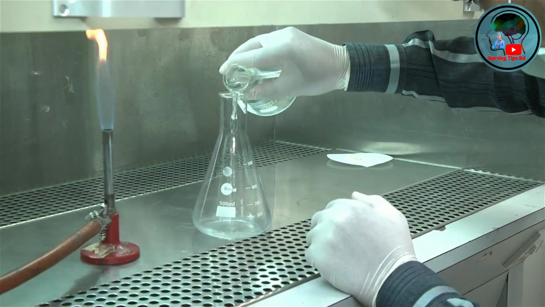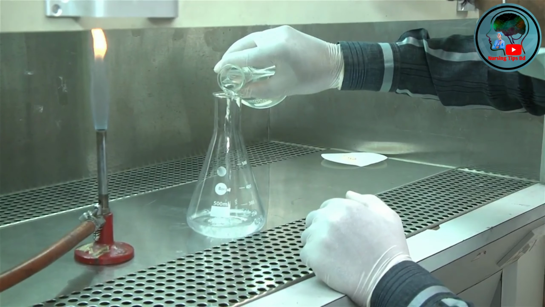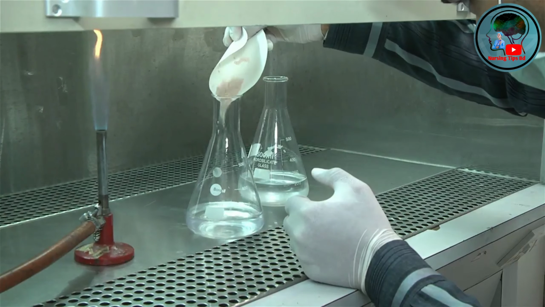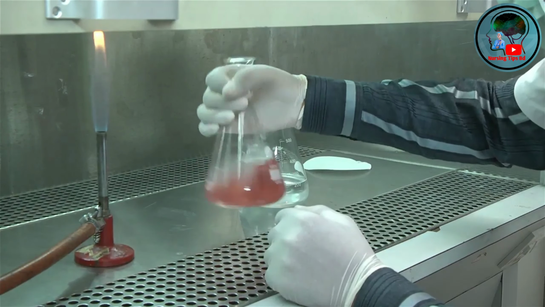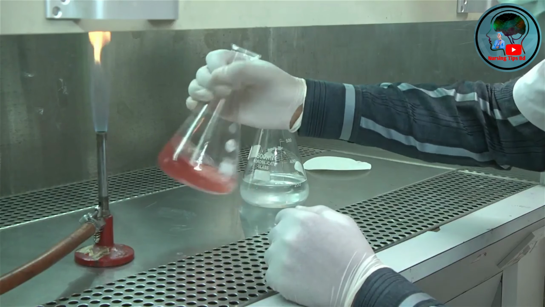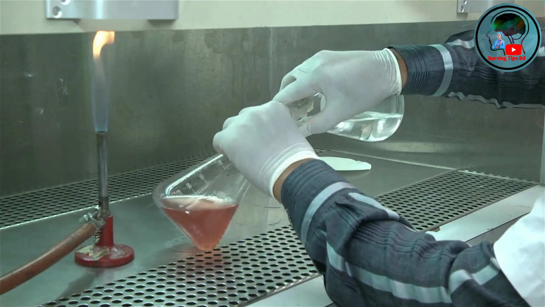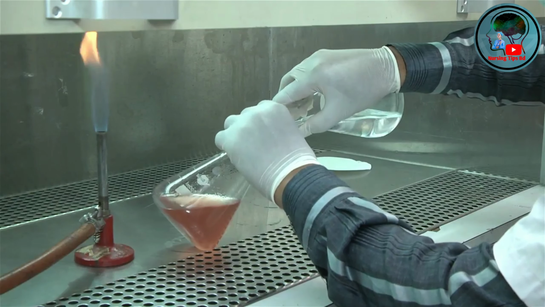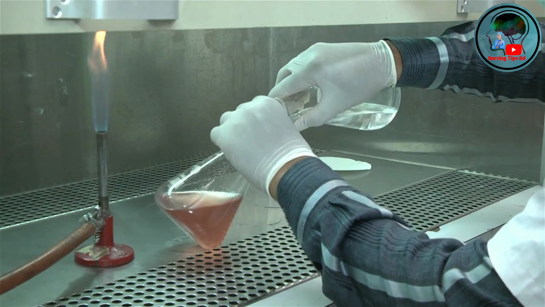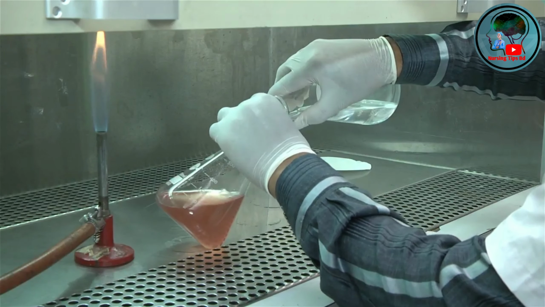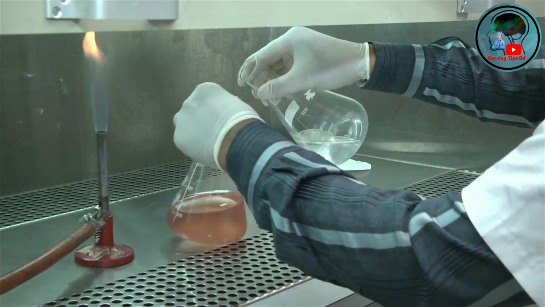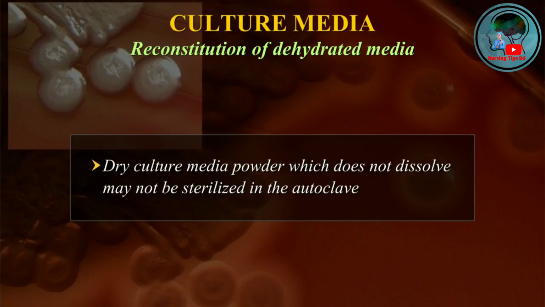Pour half the required volume of distilled water in the vessel, then add the weighed quantity of medium, mixing briskly for a few minutes. Pour the rest of the distilled water down the sides of the vessel to wash away any medium sticking to the sides of the vessel back into the solution. This is important as dry culture media powder, which does not dissolve, may not be sterilized in the autoclave and can be a source of contamination.